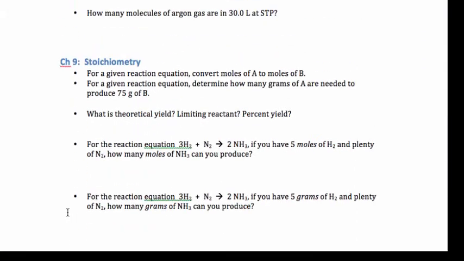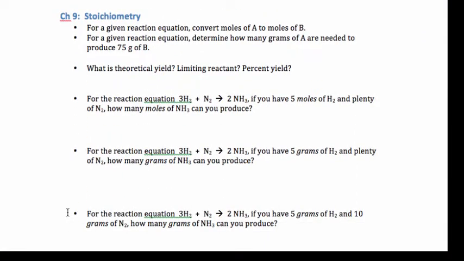Let's move into Chapter 9, which was really the hardest chapter that we covered this semester. What I do here is I take the same reaction equation and I approach it from multiple ways. Let's first of all go through some vocabulary. With stoichiometry, it's really looking at quantifying chemical reactions. And so any two species in a chemical reaction can be related to each other through moles. So I want you to be on the lookout for the easiest case, which is moles to moles.